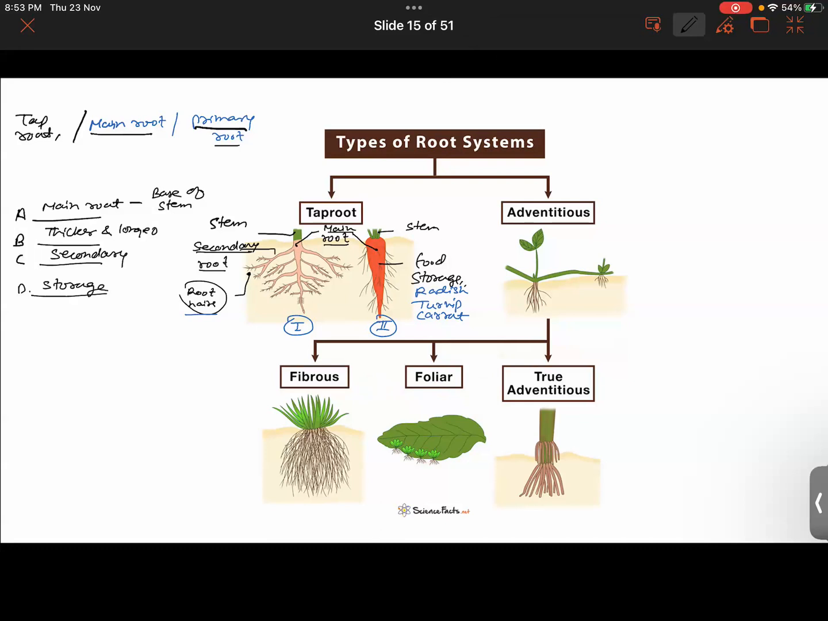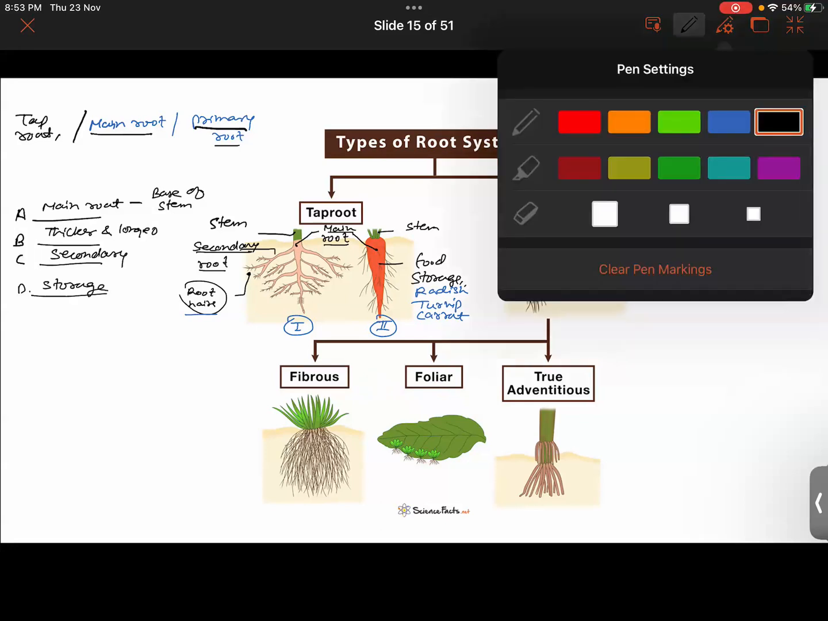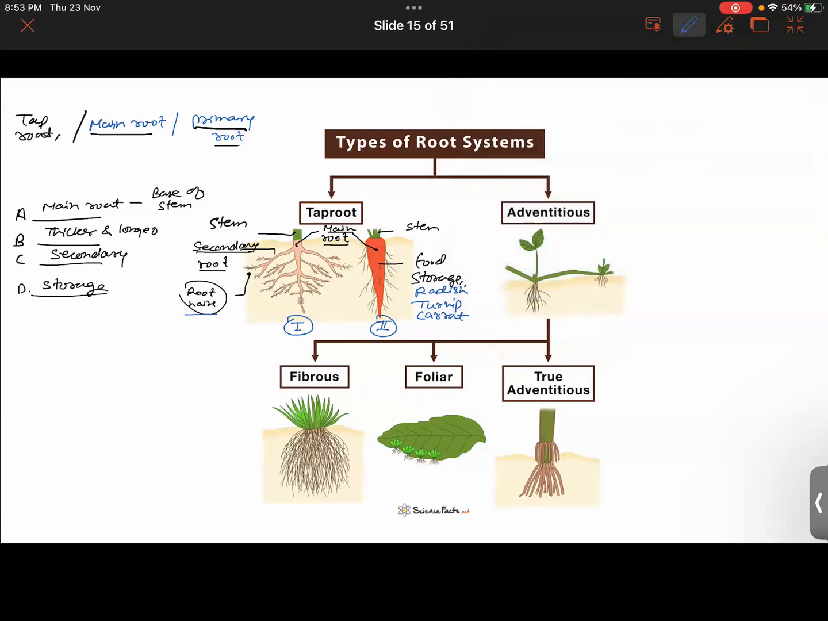Sir, which root are we talking about here? So like fibrous roots compared to adventitious roots, taproot? Fibrous roots are very thin. That is correct.